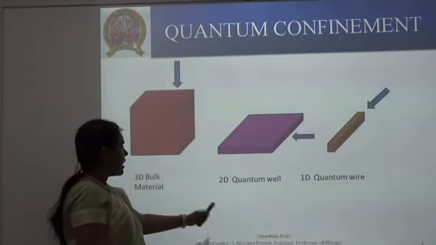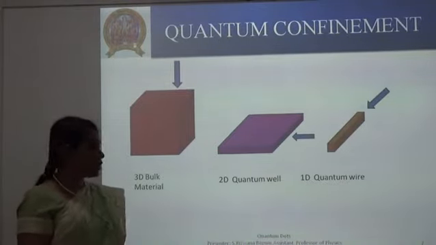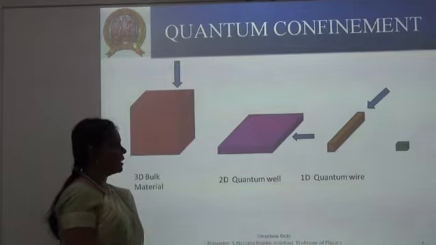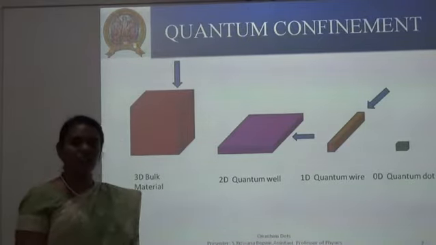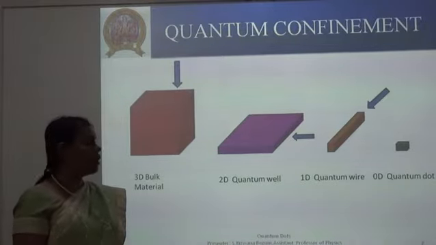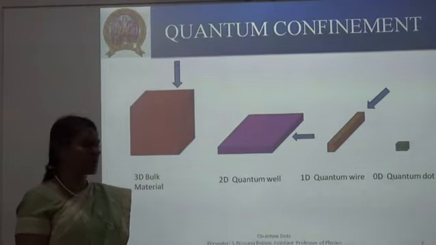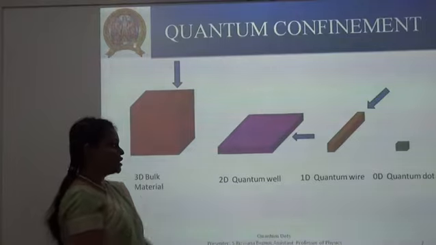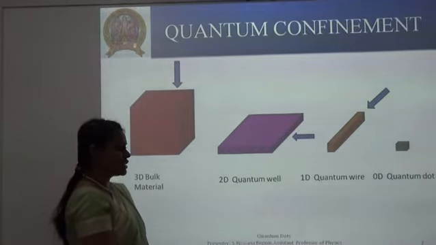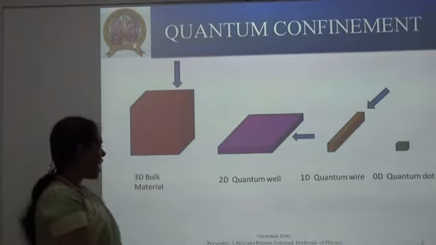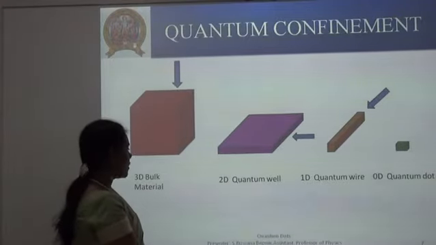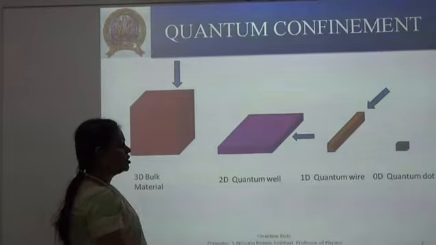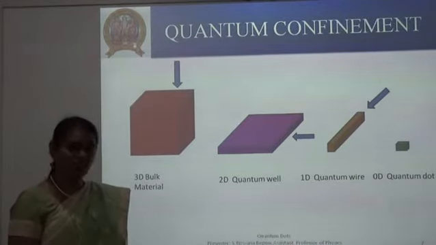When you again confine it in the third dimension, the resulting one will be looking somewhat like this, and it is a zero-dimensional material called as quantum dot. So this is the topic that we are going to discuss. So this is how a bulk material gets transformed into a zero-dimensional quantum dot.